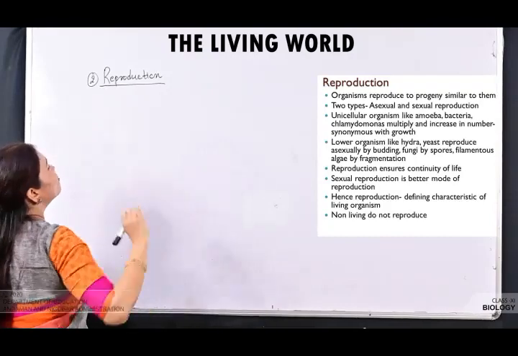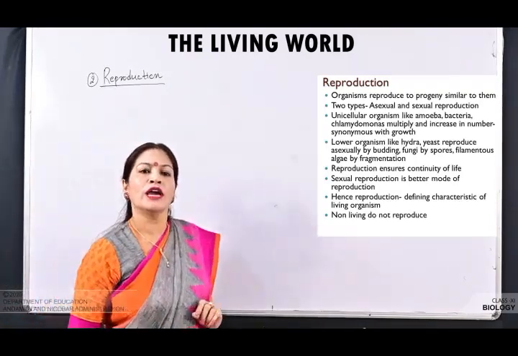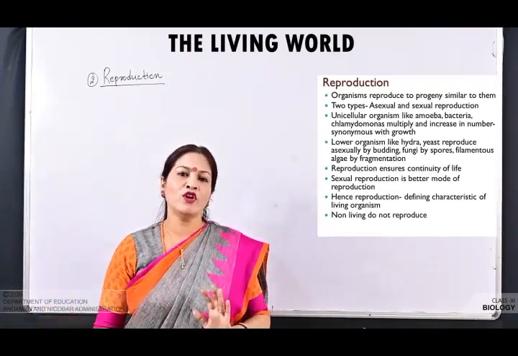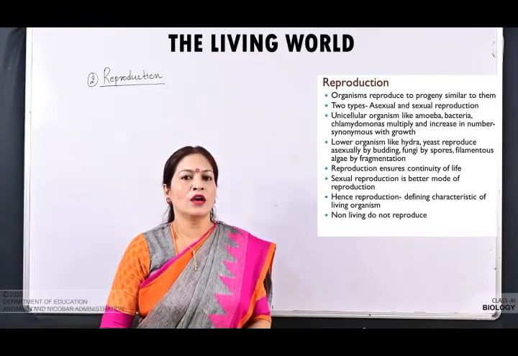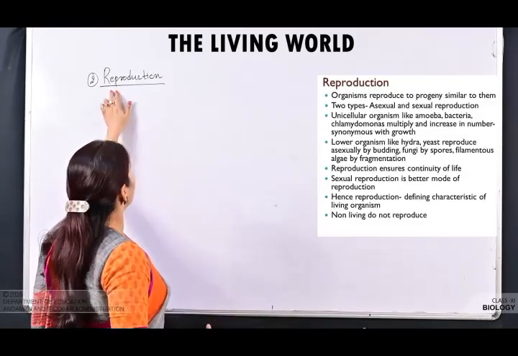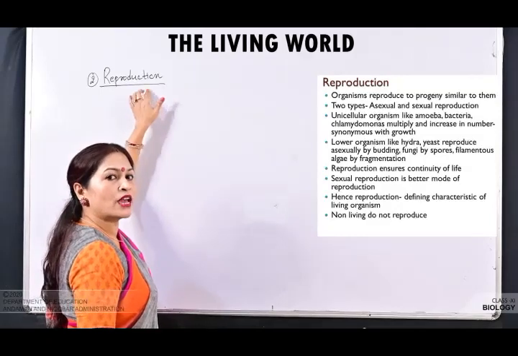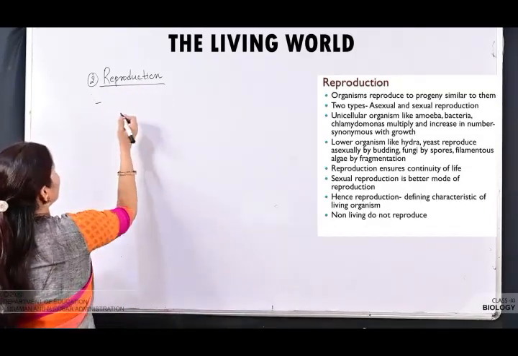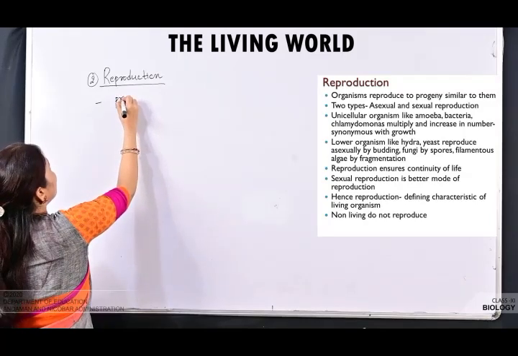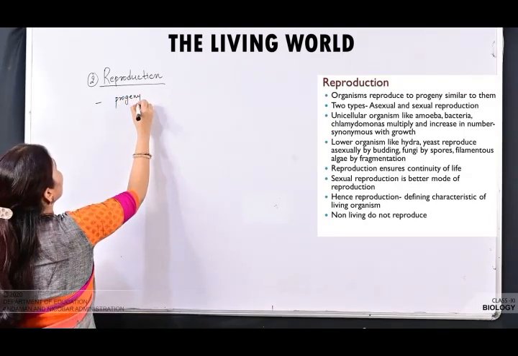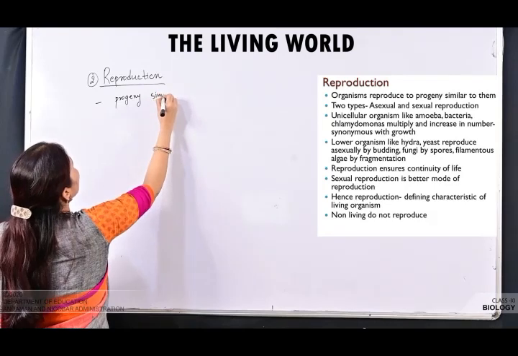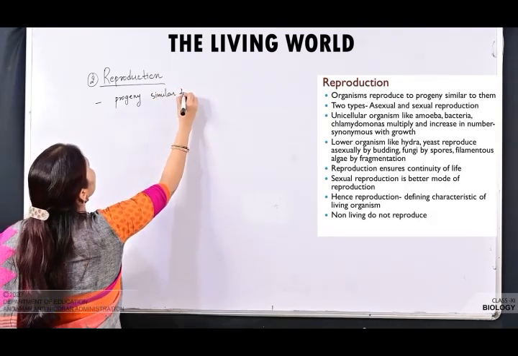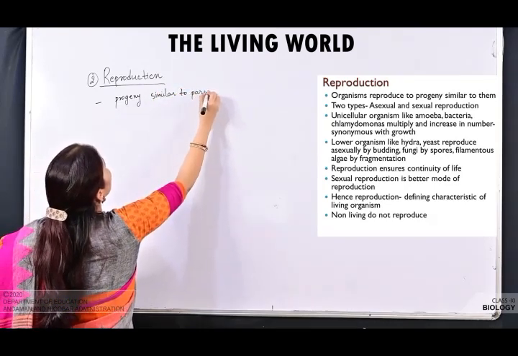This is again a very important character of living organisms. Every living organism reproduces. The word itself has the meaning: they are producing their own kind. So what is reproduction? Reproduction is the production of progeny similar to parents.